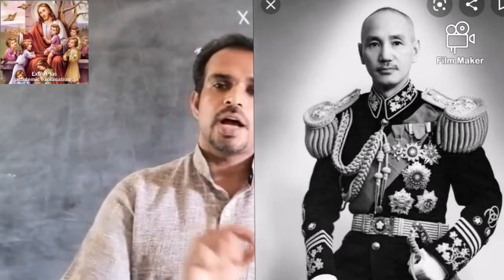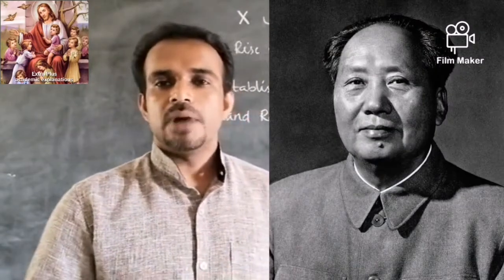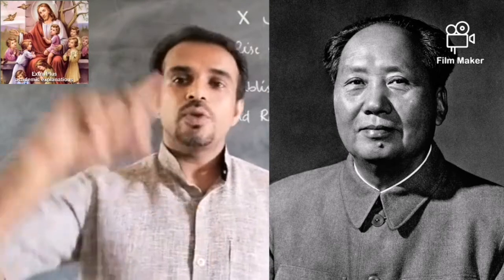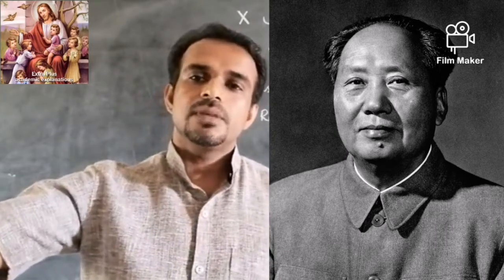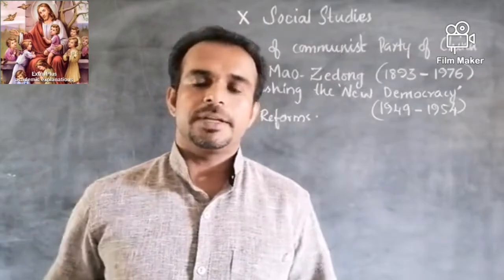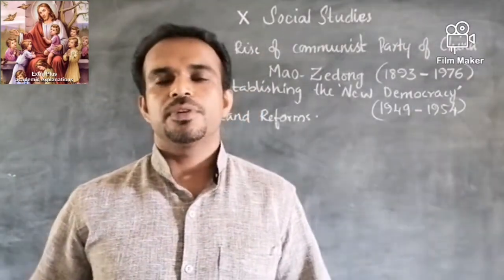And along with that, another political party, the Chinese Communist Party, was established, and its leader was Mao Zedong. And Mao Zedong fought against the Kuomintang party and also against Japan and other aggressors, and he established himself as the supreme leader of China by 1949. So that's all about the liberation movement of China.